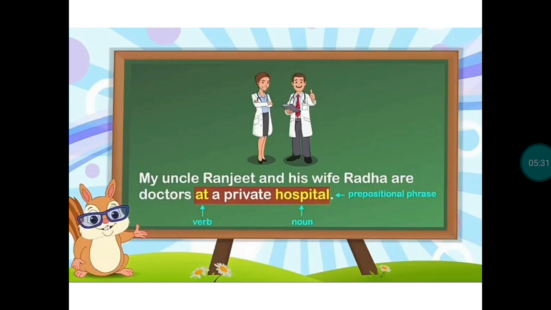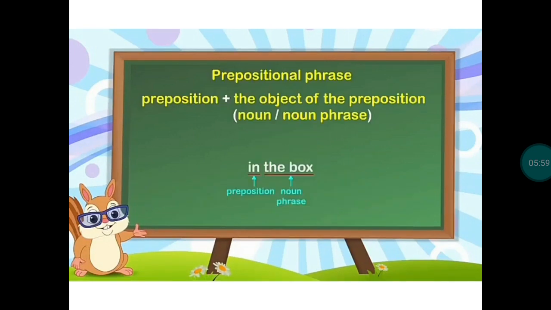Here, at is the preposition and a private hospital is the noun. So at a private hospital is a prepositional phrase. A prepositional phrase follows this pattern: a preposition plus object of preposition, noun or noun phrase.